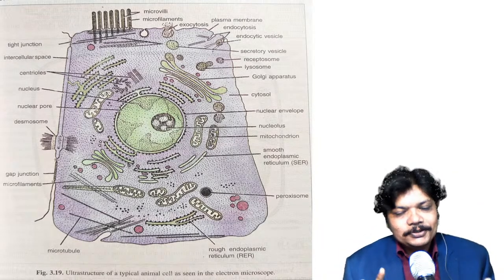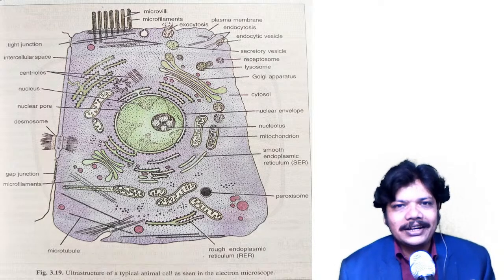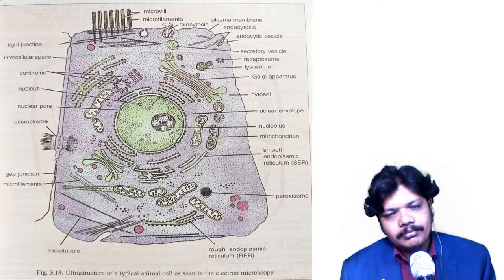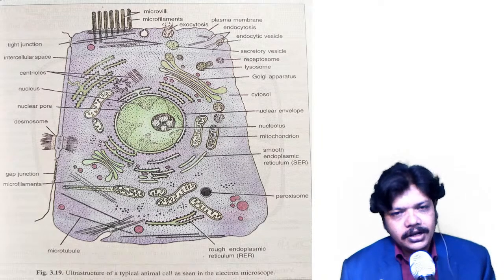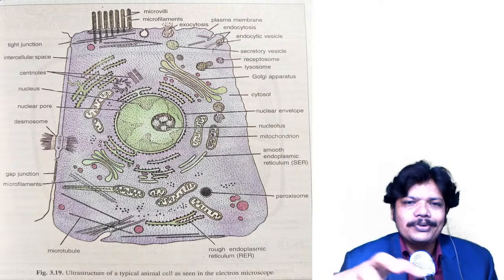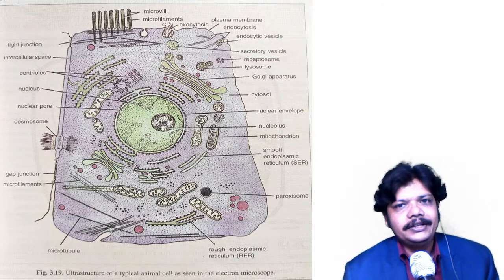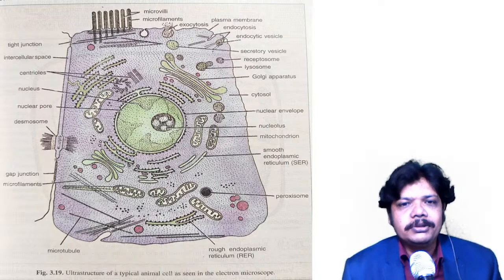So the plasma membrane protects the cell. In simple language, the plasma membrane just protects the cells, and that part we call the plasma membrane. In detail we are going to see ahead. Whatever outer structure of the cell is there is nothing but the plasma membrane.